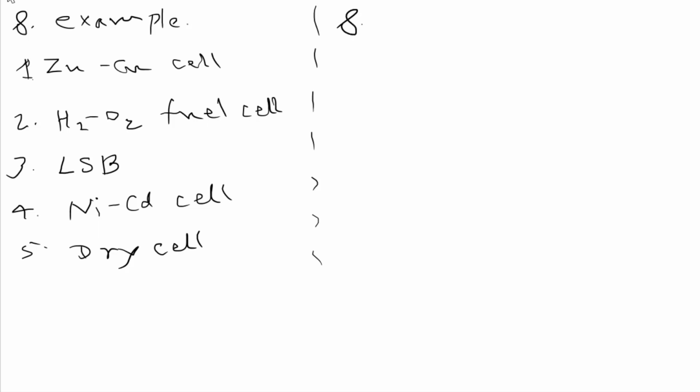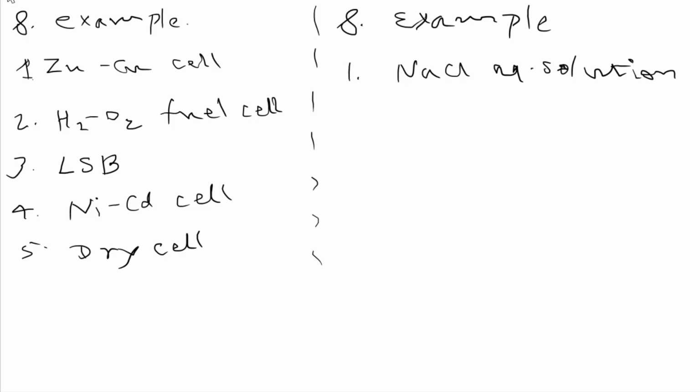Now we are taking the next point, electrolytic process, and here we are writing an example of this type of cell. Example number 1, we can take NaCl aqueous solution with Pt electrodes dipped in the solution. Here we are using an external energy source for the flow of electric current, that is known as an external battery or external cell for this cell.